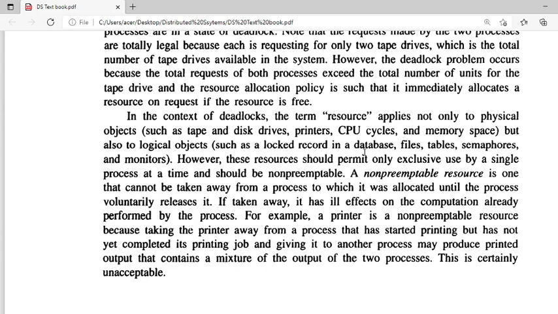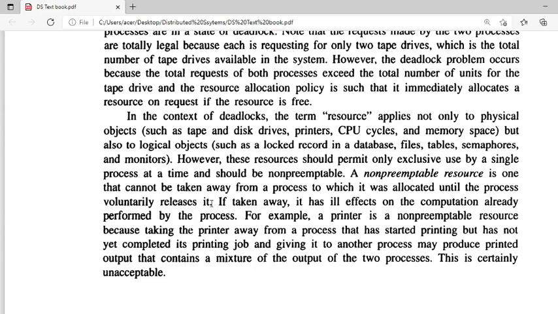We cannot take the allocated resource from a process whenever we want. Means the resource is one that cannot be taken away from the process to which it was allocated until the process voluntarily releases it.